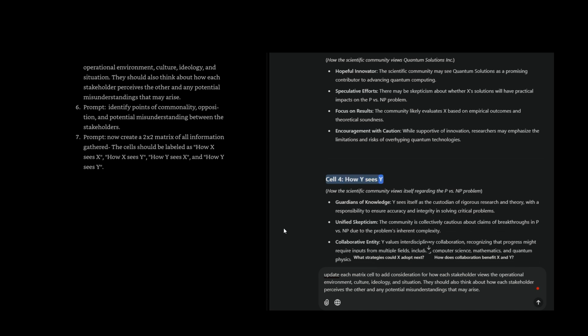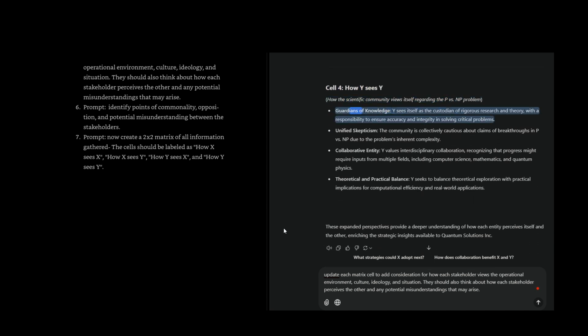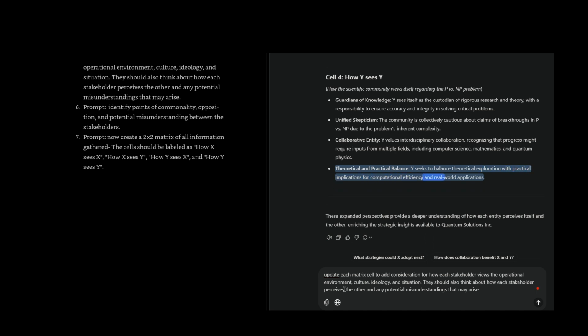Cell 4, how Y sees Y. How the scientific community views itself regarding the P versus NP problem. Guardians of knowledge: Y sees itself as the custodian of rigorous research and theory, with a responsibility to ensure accuracy and integrity in solving critical problems. Unified skepticism: the community is collectively cautious about claims of breakthroughs in P versus NP due to the problem's inherent complexity. Collaborative entity: Y values interdisciplinary collaboration, recognizing that progress might require inputs from multiple fields, including computer science, mathematics, and quantum physics. Theoretical and practical balance: Y seeks to balance theoretical exploration with practical implications for computational efficiency and real-world applications.